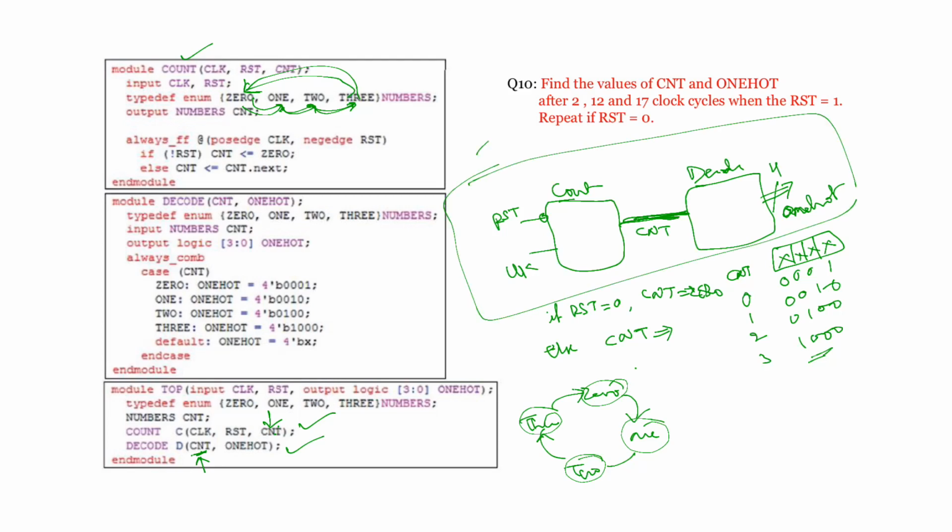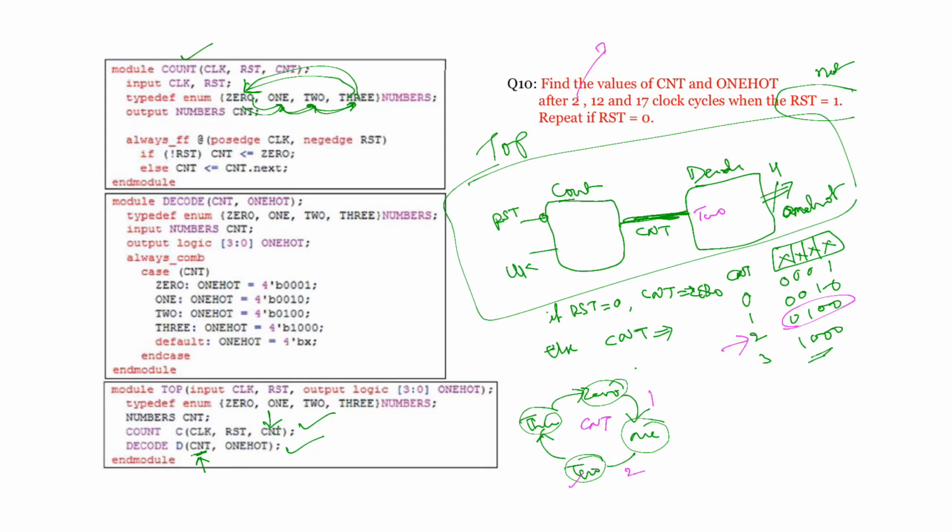Now what can be the value of CNT and one hot after 2 cycles, if reset is equal to 1? If reset is 1, that means reset is not active. Not active means simply it starts from 0. After the first clock pulse, count will become 1, and after the second clock pulse, count will be 2. So the 2 is going to be input for the decoder. So this is the value: your one hot is 0, 1, 0, 0. So after 2 nanoseconds, the count is equal to 2, and the value of one hot is 0, 1, 0, 0.